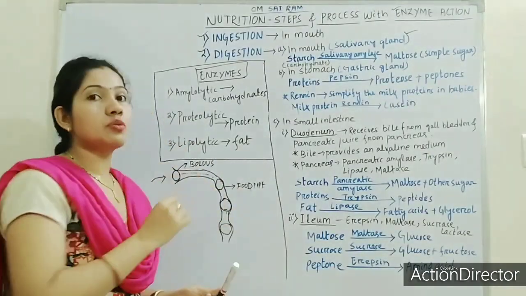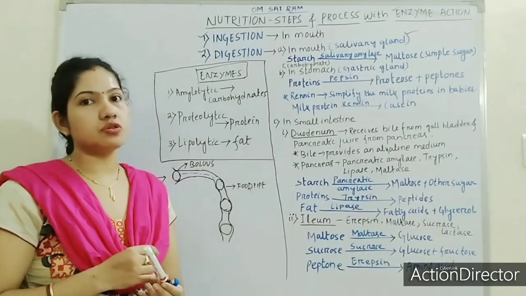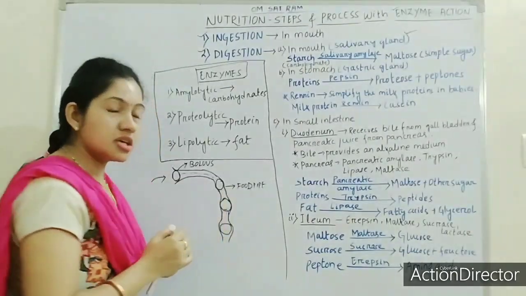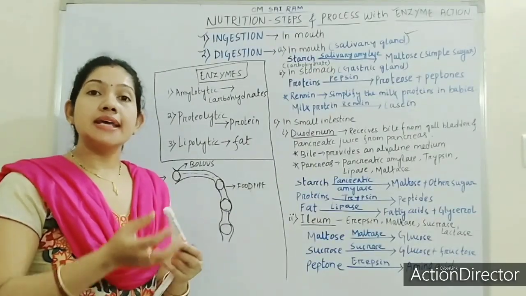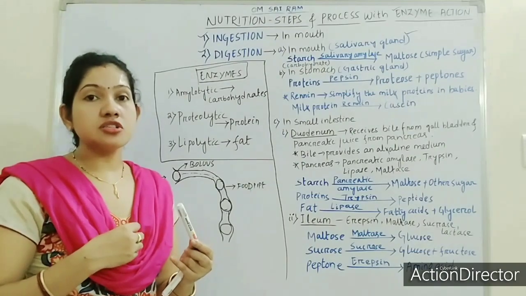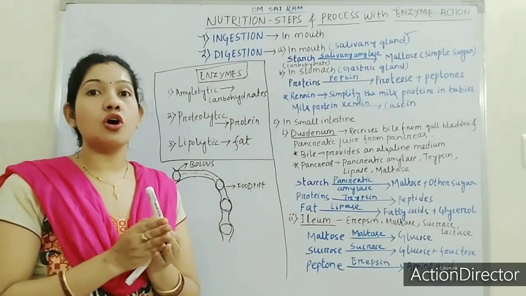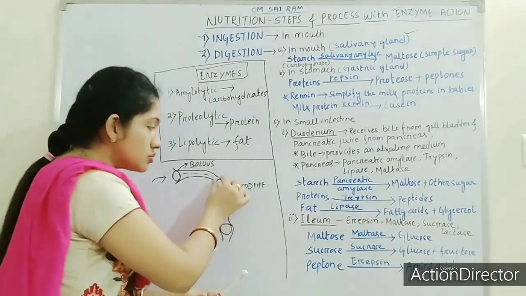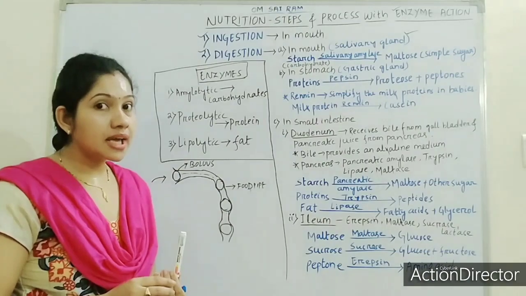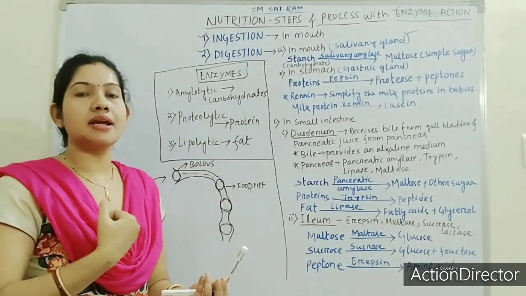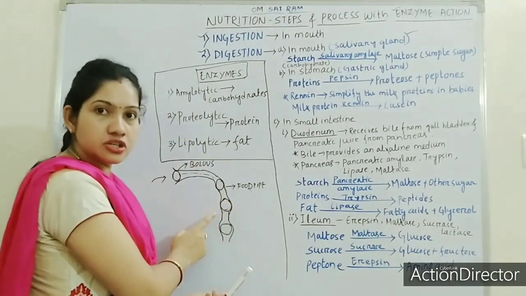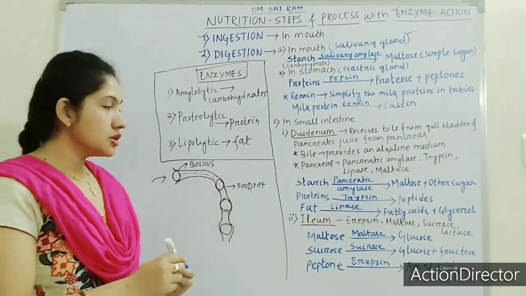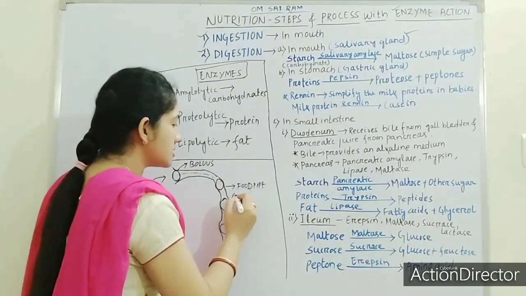This movement of the food pipe, or esophagus, is known as peristalsis. Peristalsis is the process of expansion and contraction of the muscles of the food pipe, which helps in the smooth movement of food. What does it help? It helps in the smooth movement. Due to the contraction and expansion of the muscles of the esophagus, food will move down very smoothly. So this process is called peristalsis.